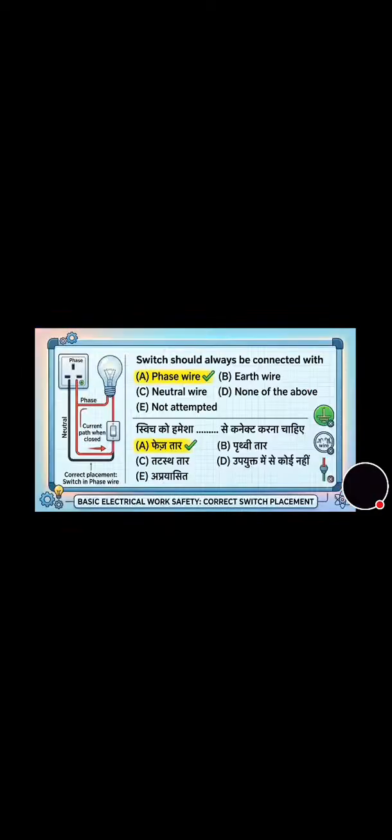What is the main purpose of using a chopper in an electrical circuit? The correct answer is to obtain a variable DC output voltage from a fixed DC voltage source. Now towards the next question, switch should always be connected with, the correct answer is option A, phase wire and a live wire. This is also a very important question. Now move towards the next question.